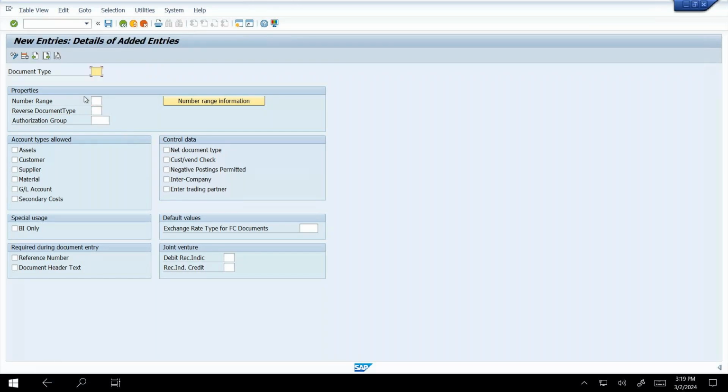So here we can see, like, I am going to create one DD just like that, and I give here the number range, that is 01 or 02, and customer, asset, supplier, material, and GL account and secondary cost. And here I am going to put negative posting is permitted and intercompany code. These all are permitted, and just Control S. So this is the way to create DD. This is not needed. I am just demonstrating how to create CC or CO.